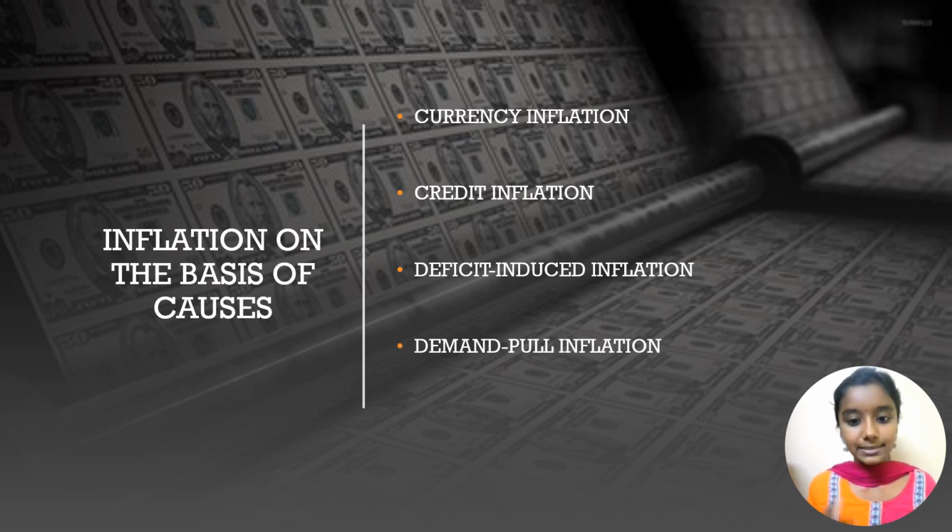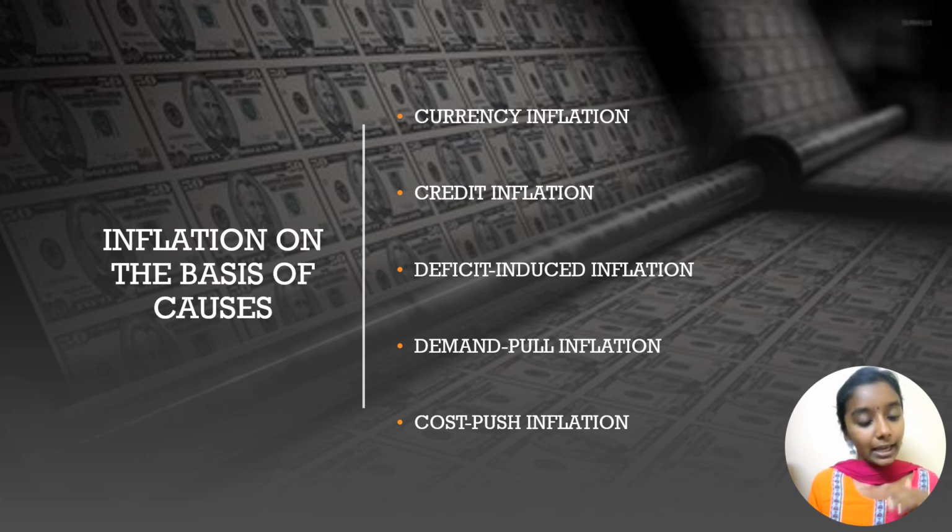The fourth type is demand pull inflation. An increase in demand over available input leads to this type of inflation and a rise in price. The last inflation in this category is cost push inflation. Inflation may arise from an overall increase in the cost of production. The cost of production rises from an increase in prices of raw material, wages, etc.